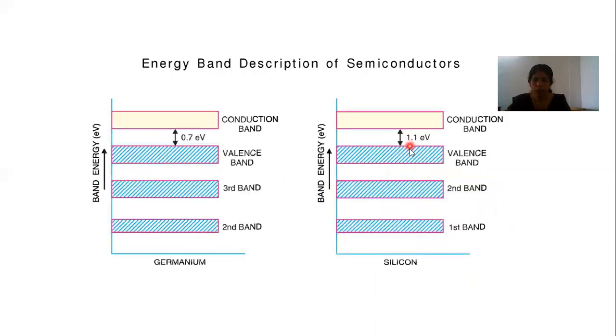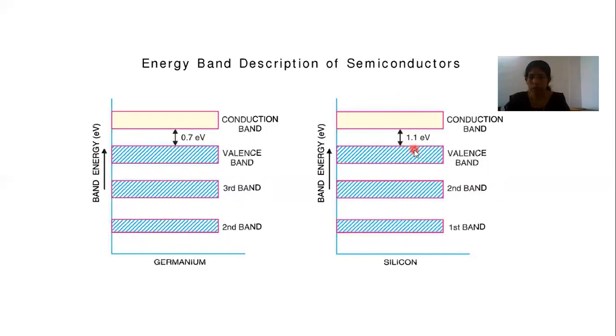So for an electron in the valence band to reach the conduction band, it has to acquire an energy of 1.1 electron volt, which is the energy gap of silicon. The conduction band energy level is higher than the valence band energy, so it has to acquire more energy to be in the conduction band.